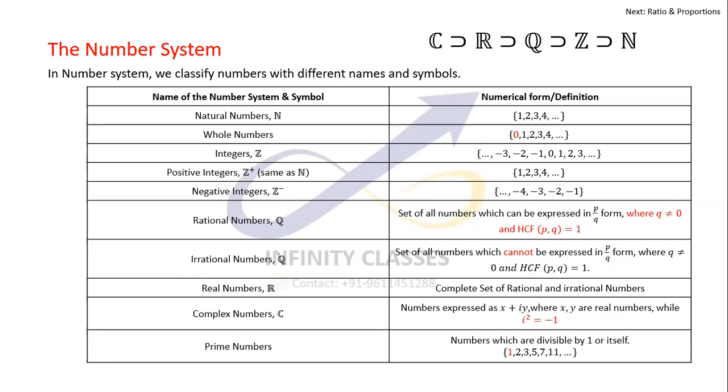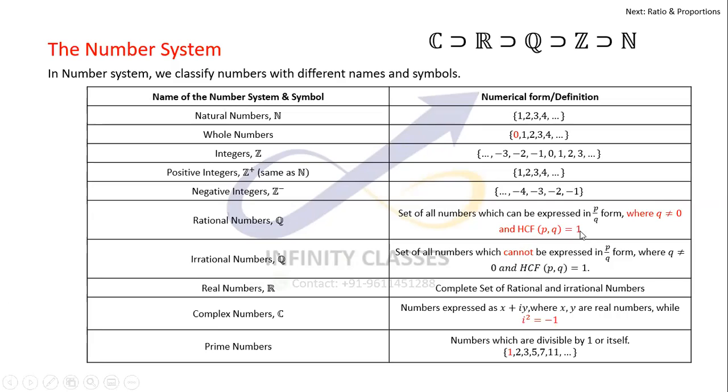Now, in your previous classes, you must have gone through proving some problems where you have to prove some number to be irrational. So you start with the contradiction method, where you assume that irrational number to be equal to P by Q, with, of course, these conditions that Q is not equal to 0 and HCF of P and Q is 1.